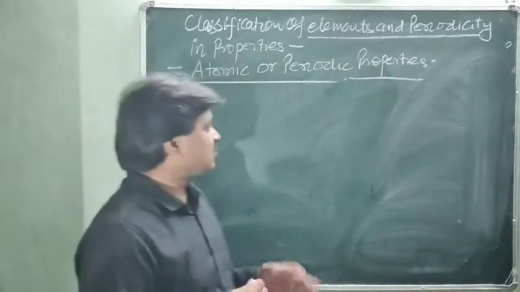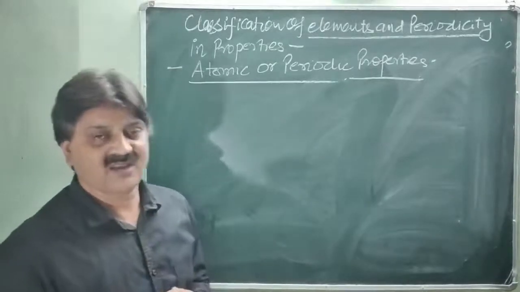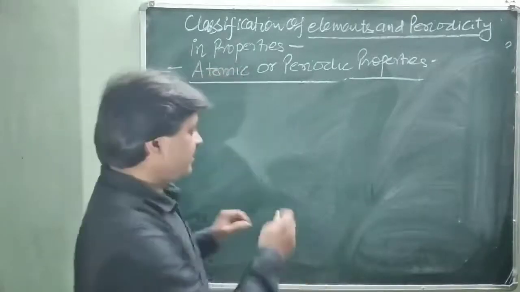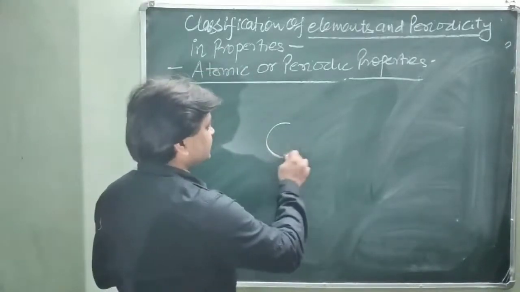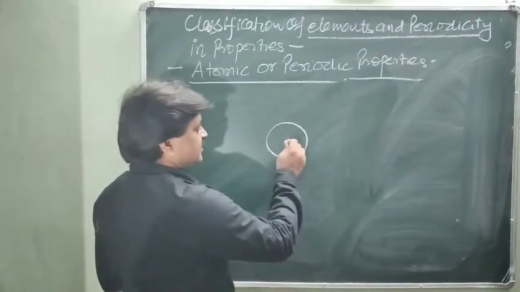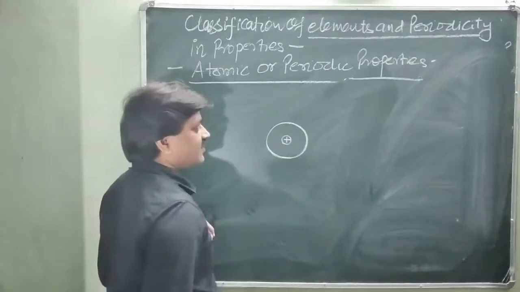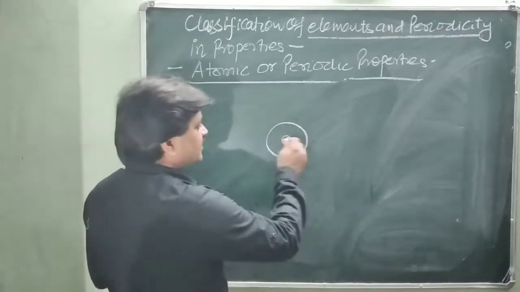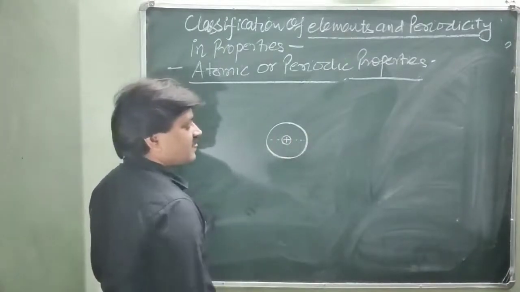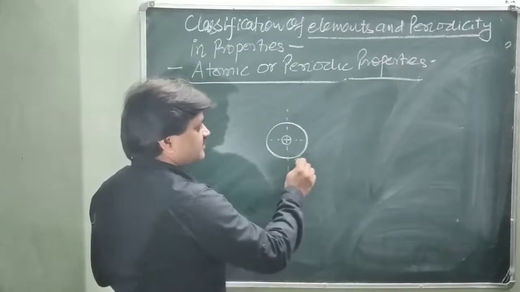Before going to atomic radii, you must know what the size of an atom is. You know that an atom is considered as a sphere, and the center point is the nucleus. Consider this is the diameter of the sphere, and half of this distance is called the radius, r.